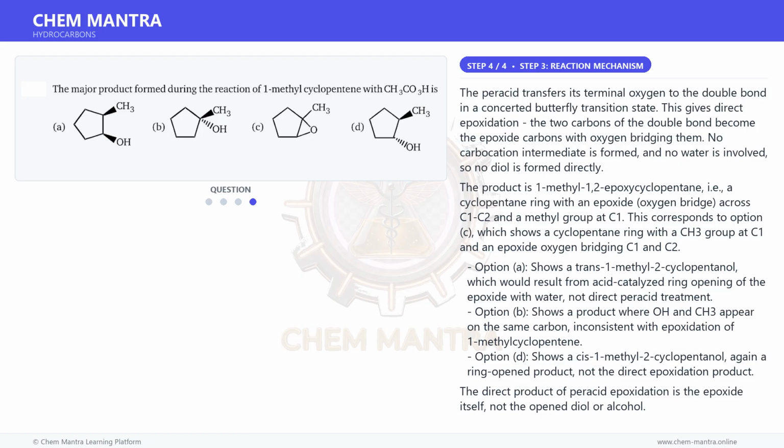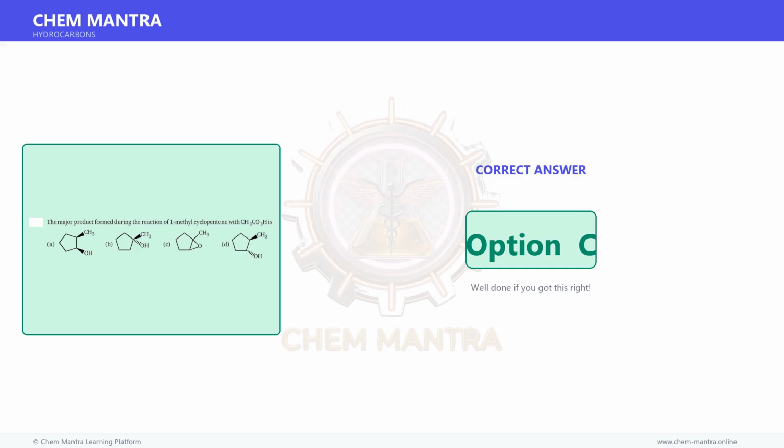The direct product of peracid epoxidation is the epoxide itself, not the opened diol or alcohol. Therefore, the correct answer is option C.